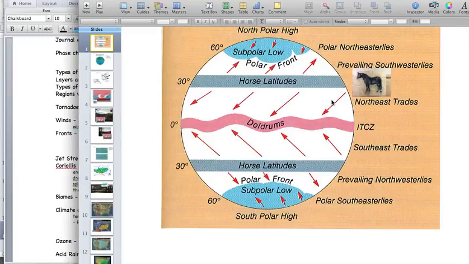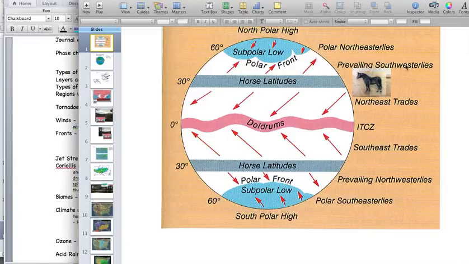The trade winds kind of got their name because ships and boats that were interested in trading around the world would use these winds to push their boats across our globe. The horse latitudes, another place where you could think of it, the prevailing wind patterns cancel out. So these horse latitudes, not much wind there.